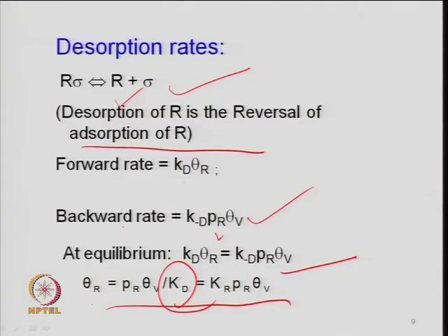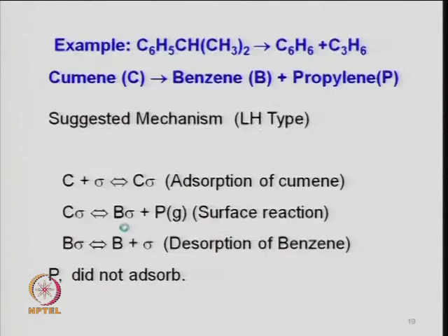So, just to explain the terms here, an example has been taken for cumene, isopropyl benzene, which is one of the important petrochemical raw materials and can be used for producing benzene and propylene. This is isopropyl benzene, an aromatic ring compound, which transforms to benzene and propylene over some catalyst. So, cumene C gives you benzene, which I have just called B, and propylene as P.